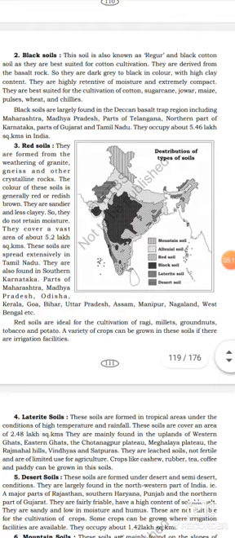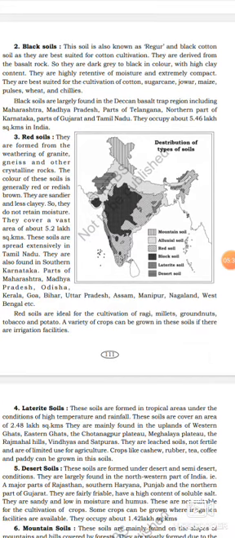Black soils are largely found in the Deccan basalt trap region, including Maharashtra, Madhya Pradesh, parts of Telangana, northern part of Karnataka, parts of Gujarat and Tamil Nadu. They occupy about 5.46 lakh square kilometers in India.